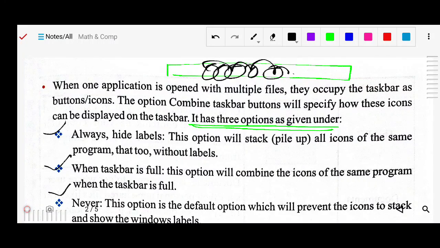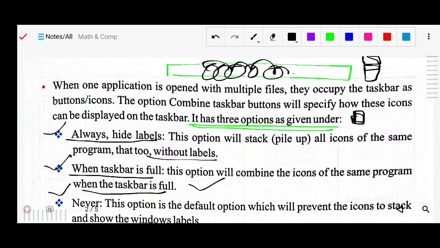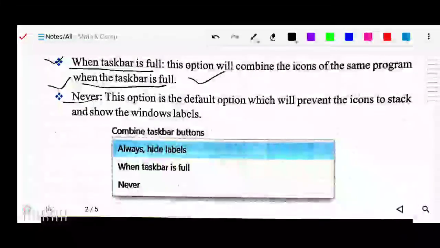First one, "Always, hide labels." This option will stack the windows, meaning one application after another will be shown without labels. The second, "When taskbar is full." This option will combine all the icons of the same program when the taskbar is full, into only one. The third one, "Never." This never option is the default option.